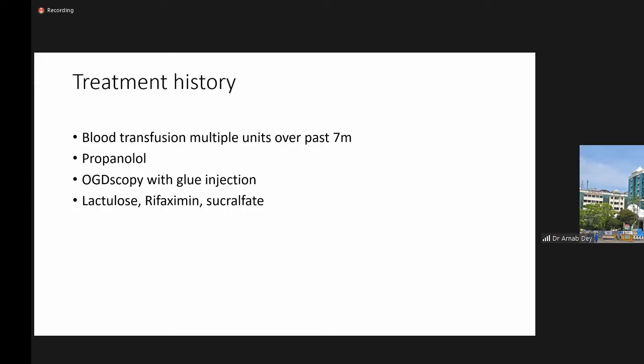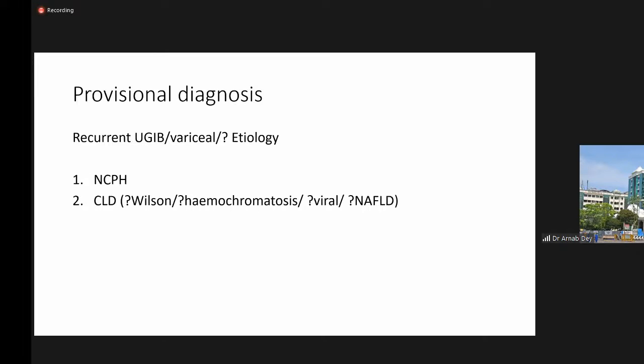On treatment history, he had blood transfusion of multiple units over the past 7 months with non-selective beta blockers. He underwent OGD-scopy with glue injection, and he was on lactulose, rifaximin, and sucralfate. So here, the provisional diagnosis that we'd like to keep first was recurrent upper GI bleed, variceal, with unknown etiology. Probably it could have been non-cirrhotic portal hypertension, or if it is chronic liver disease, it could be Wilson's or hemochromatosis or viral or NAFLD related.